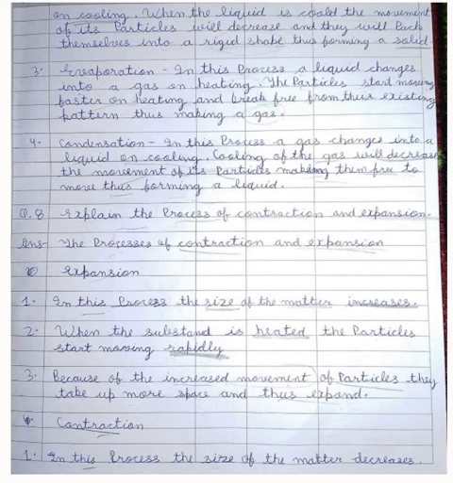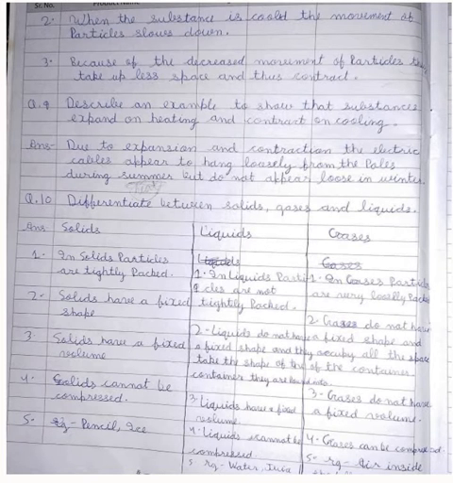Contraction. First, in this process, the size of matter decreases. Second, when the substance is cooled, the movement of particles slows down. Third, because of the decreased movement of particles, they take up less space and thus contract. Question 9. Describe an example to show that substances expand on heating and contract on cooling. Due to expansion and contraction, the electric cables appear to hang loosely from the poles during summer but do not appear loose in winter.